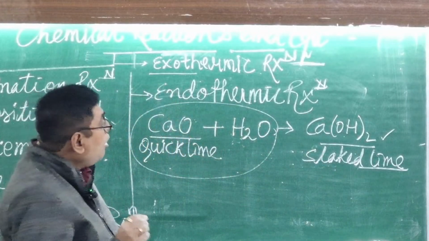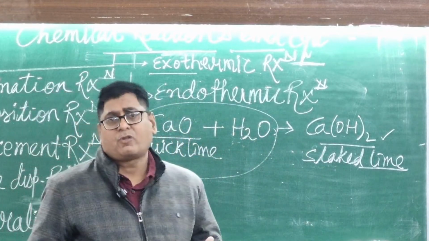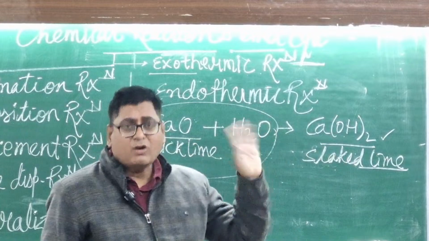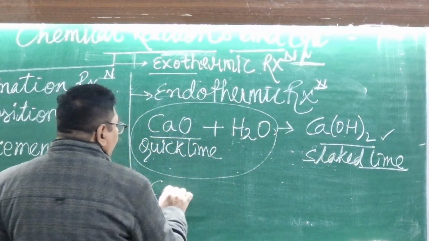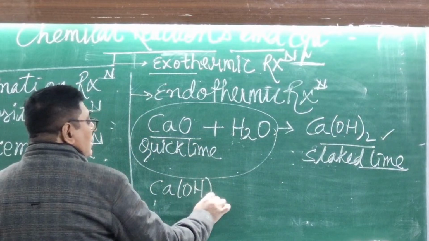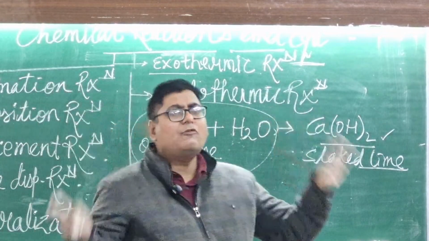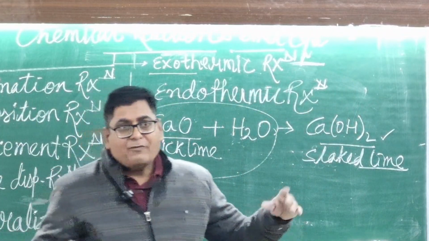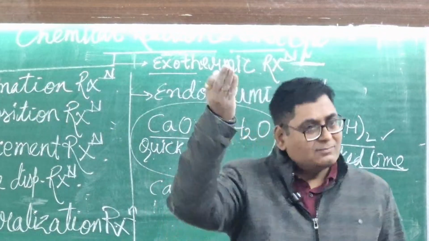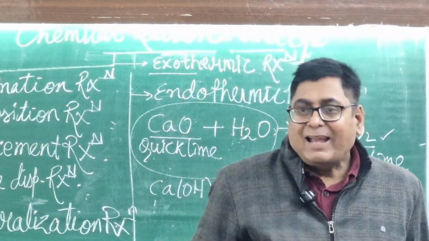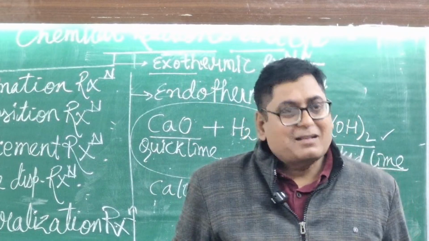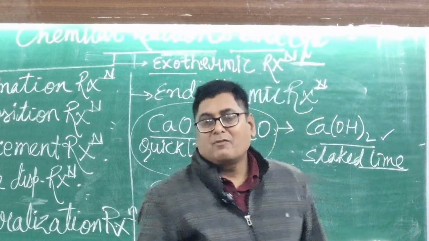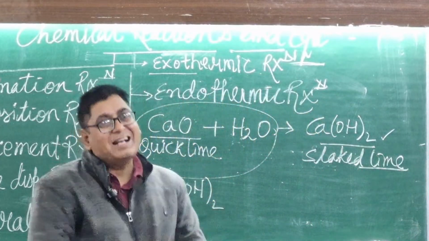What is the use of slaked lime or calcium hydroxide? It's used in whitewashing. This one is Ca(OH)2. Whenever you apply it on the wall, after some time the walls speak up. You must have heard the ad for some paints on TV, "दीवारें बोल उठी". When do the walls speak up? Whenever you apply the Ca(OH)2.